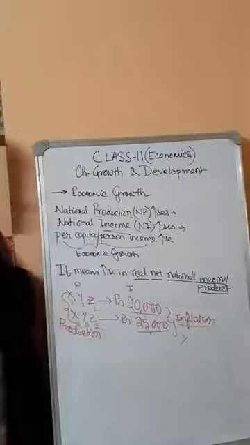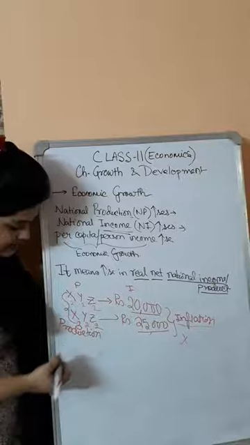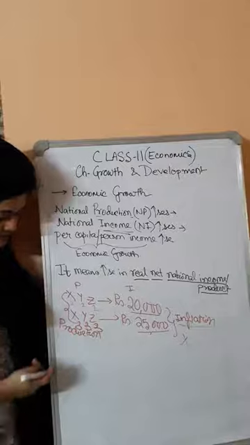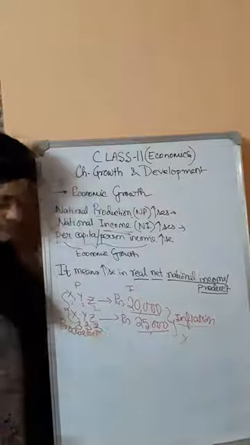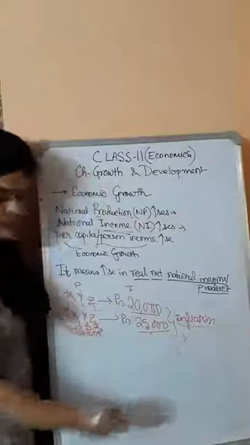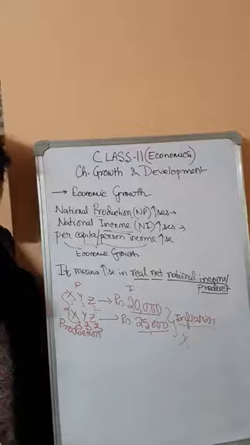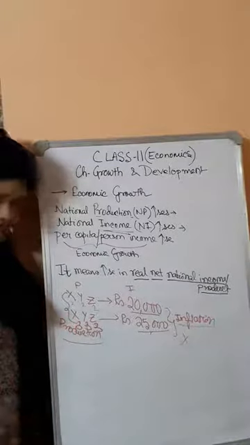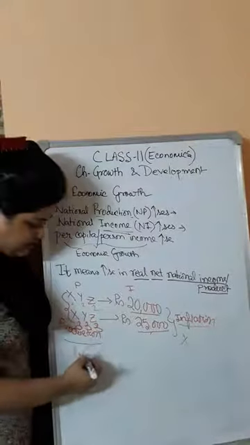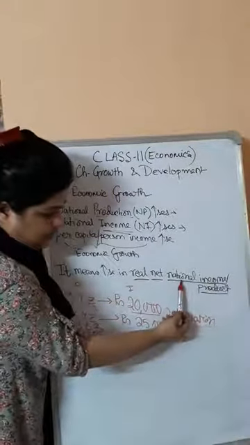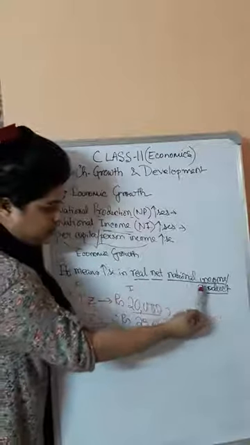What is known as a real increase in income? Suppose X, Y, Z, 3 products are produced, but now 1 extra unit of each is produced. So now if the income is increasing, that is solely due to the increase in the production of these 3 commodities. That is known as a real increase in production. So that is known as real national product and real national income.